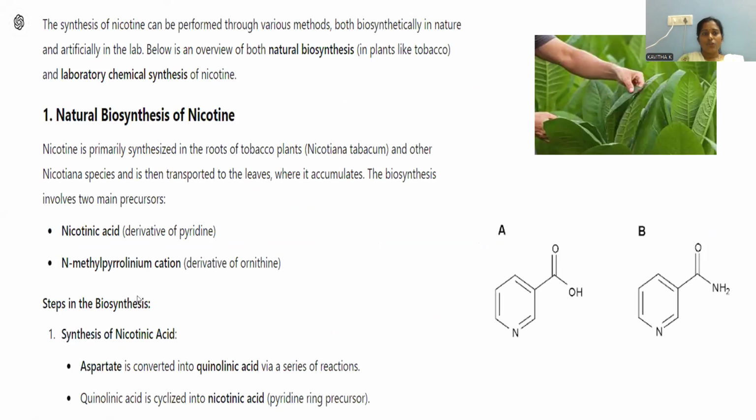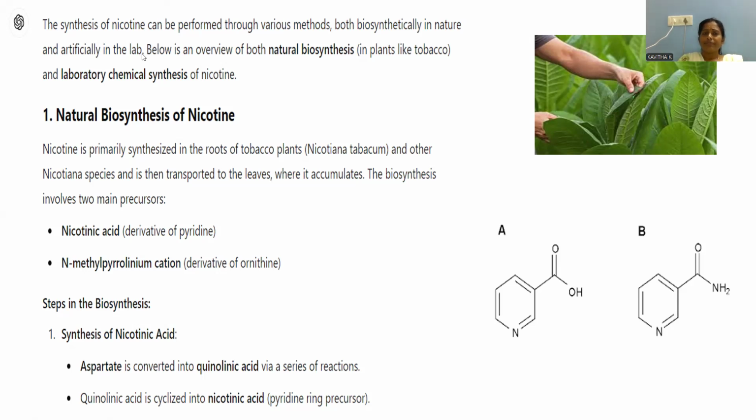And now let's go with the synthetic process. How can we synthesize nicotine? First let's go with the natural biosynthetic process, naturally extracted from nature, and alternatively we will go with the parallel synthesis in the laboratory, right? The synthesis of nicotine can be performed through various methods, both biosynthetically in nature and artificially in the laboratory.